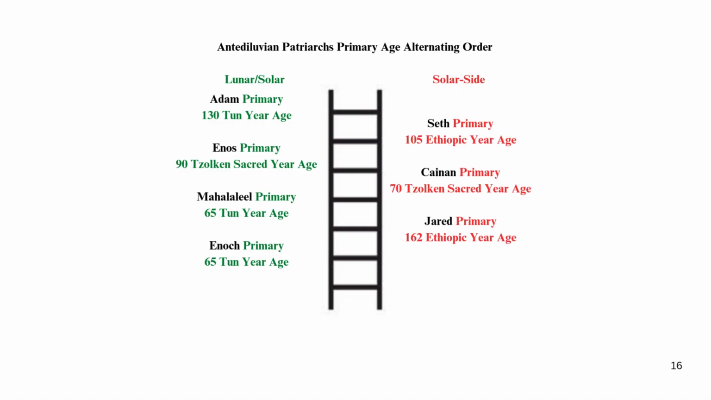Adam. Primary 130 Tzolk'in sacred year age. Enos. Primary 90 Tzolk'in sacred year age. Mahalalel. Primary 65 Tzolk'in sacred year age. Enoch. Primary 65 Tzolk'in sacred year age. Alternating on the right solar side there are 3 patriarchs listed. Seth. Primary 105 Ethiopic year age. Kainan. Primary 70 Tzolk'in sacred year age. Jared. Primary 162 Ethiopic year age.